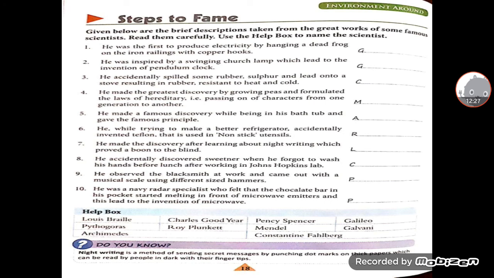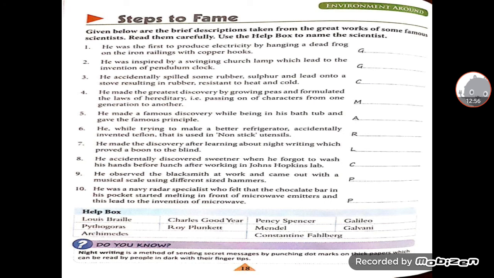Sixth, while trying to make a better refrigerator, he accidentally invented Teflon, which is used in non-stick utensils. He is Roy Plunkett. Seventh, he made the discovery after learning about night writing, which proved a boon to the blind. Louis Braille. Eighth, he accidentally discovered a sweetener when he forgot to wash his hands before lunch after working in Johns Hopkins' lab. So he is Constantin Fahlberg.